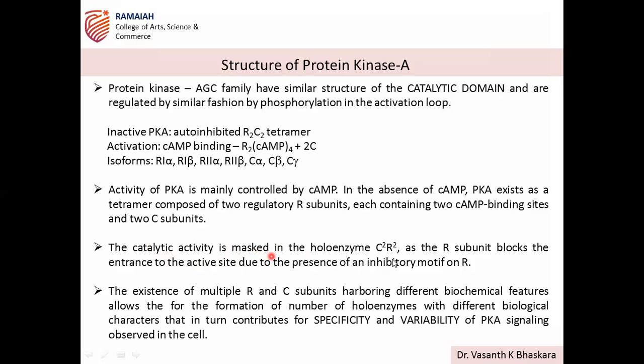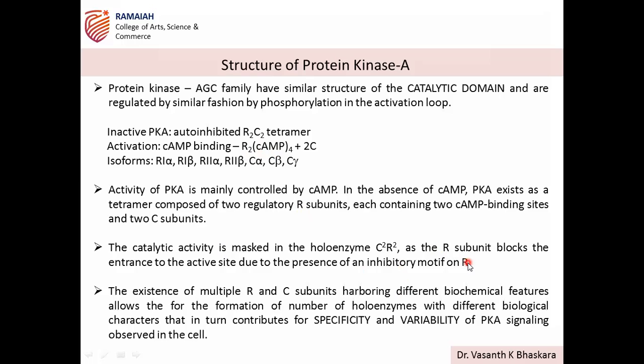That is masked in the holoenzyme by the R subunit in C2R2. The regulatory subunit, as we already discussed, has binding sites for cAMP. There are two binding sites in each R, like R1, R2. So totally four cAMPs bind to the two R subunits of protein kinase A. Another element, the inhibitory domain, is also present in the regulatory subunit.